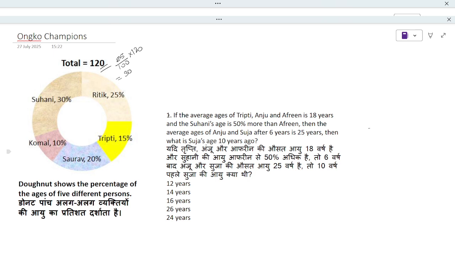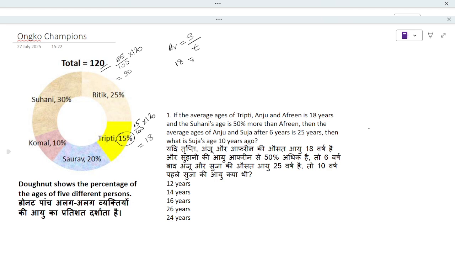If the average age of Tripti, Anju and Afrin is 18 years, that means average is given. Now we know the definition of average is nothing but sum of observations divided by total number of observations. Tripti's age will be 15% of 120. So 15 by 100 into 120, after cancelling, we'll get 18.